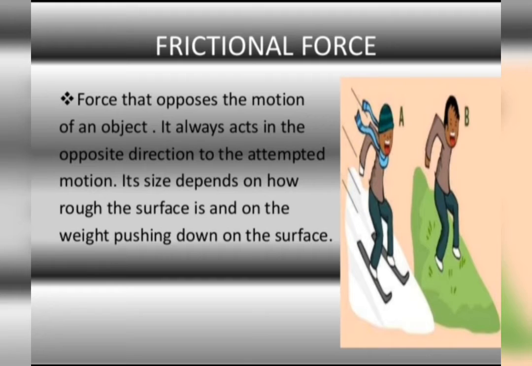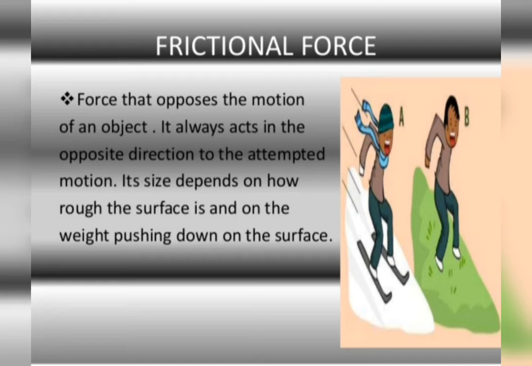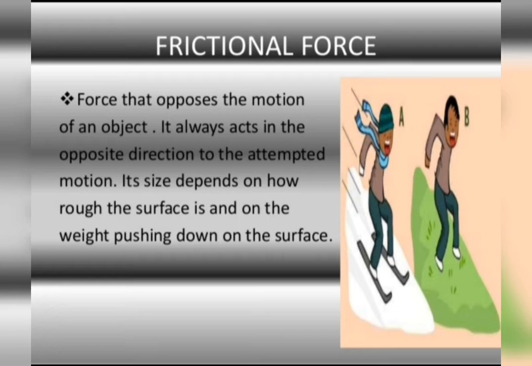Now let's talk about frictional force, or you can simply say friction. Say for instance, a ball is moving on the ground. You know, students, that when a ball is moving on the ground, it slows down gradually and stops after covering some distance, right? Now we know that a force is required to stop a moving body. Then this means that a force is exerted by the ground on the moving ball, which opposes its motion and brings that ball to a stop.